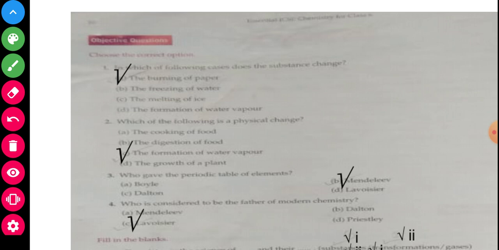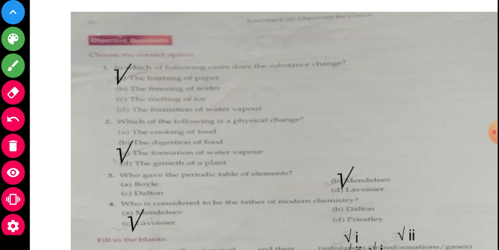The burning of paper, this first answer is already written here. Second is freezing of water. Third is melting of ice. And D, the formation of water vapor. The answer is the burning of paper. That is the right answer.